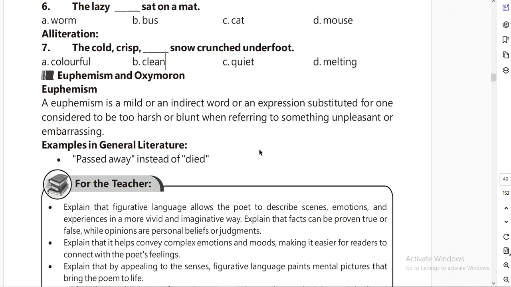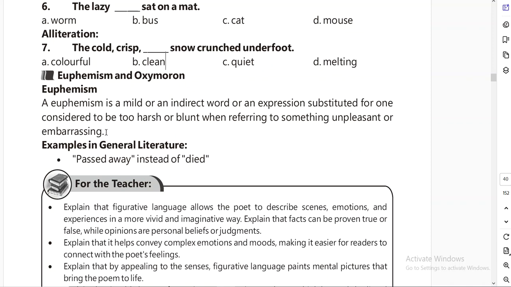Then comes some new terminology which is introduced by the Punjab Textbook Board in your new book: euphemism and oxymoron. Okay, these are again literary terms. A euphemism is a mild or indirect word or expression substituted for one considered too harsh or blunt when referring to something unpleasant or embarrassing.